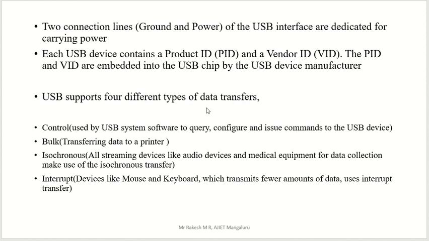USB supports different types of data transfer: control, bulk, isochronous, interrupt. When we use control, it is used by the USB system software to query, configure and issue commands to the USB device. Only one query, or just a one-line thing, that is configuration or issuing commands. That is control data transfer.